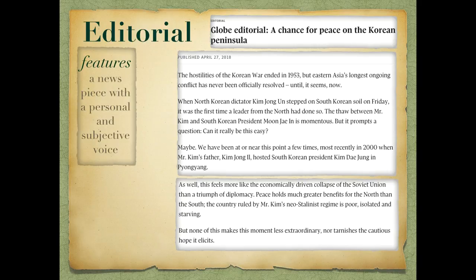The editorial constantly uses language designed for specific purposes of an editorial, with a conversational tone being evoked through the question, "Can it really be this easy?" and the personal pronoun we. The writer invites us into a discussion on the possibility of peace and positions us to respond with cautious hope.